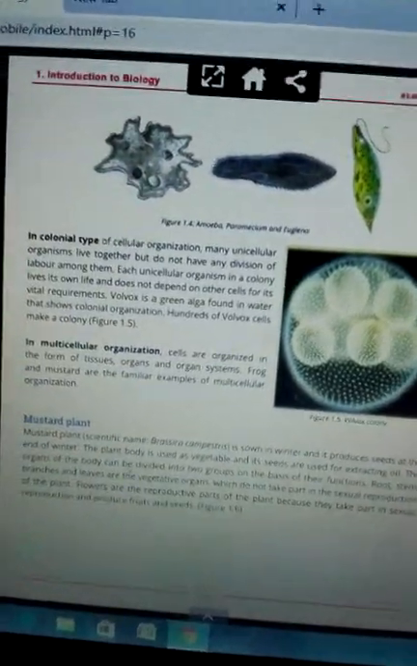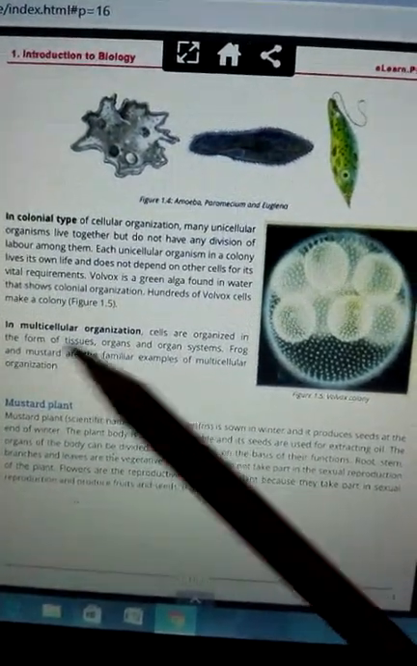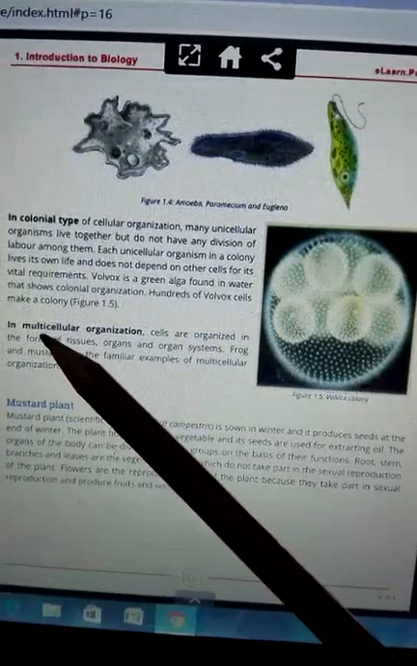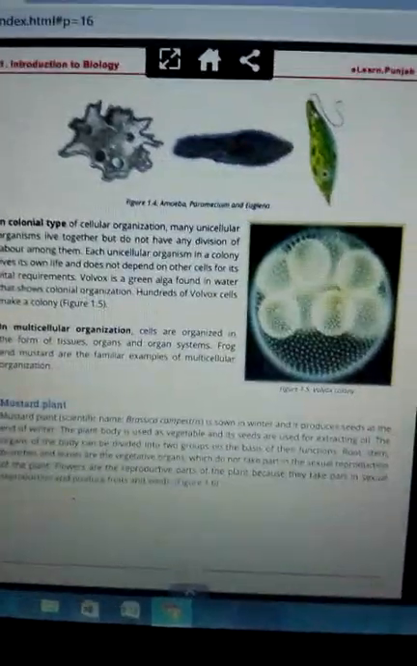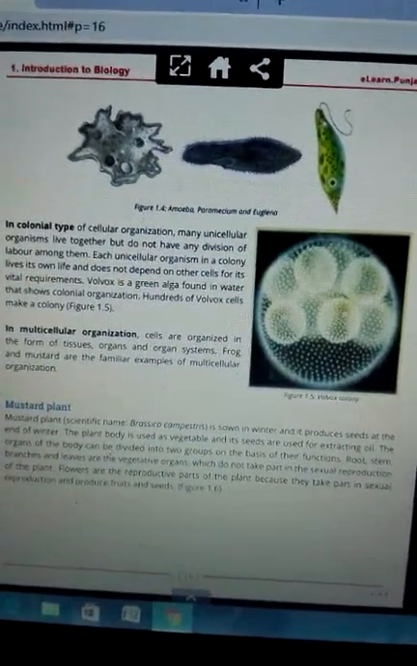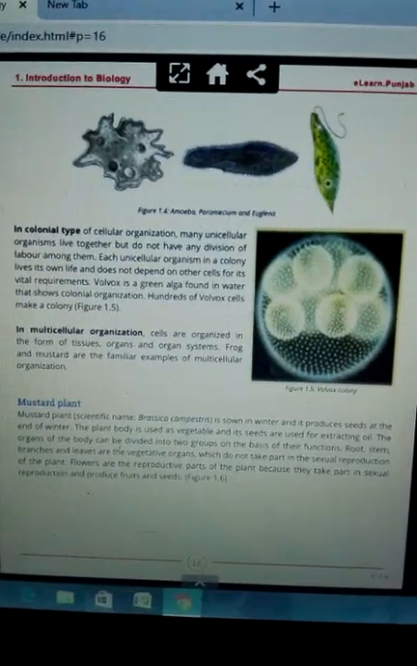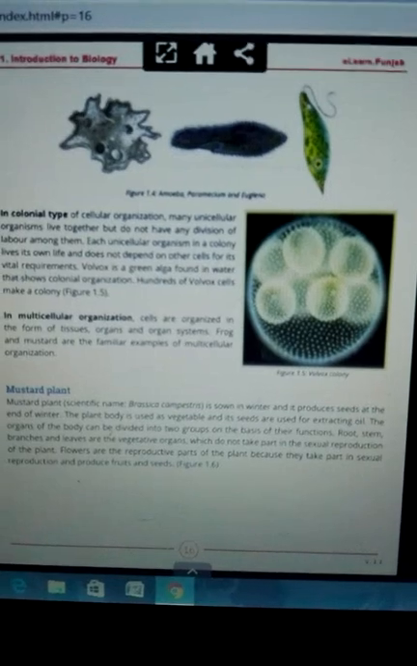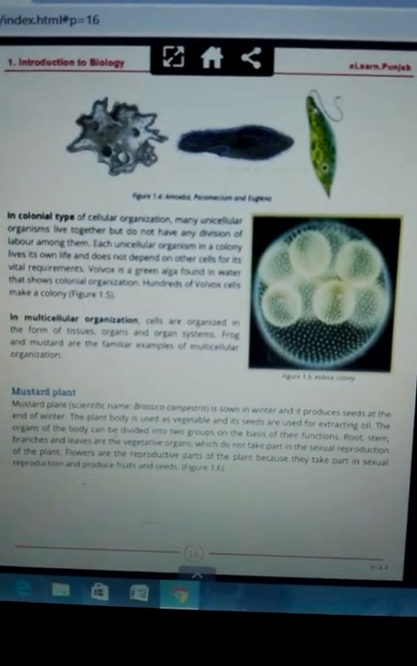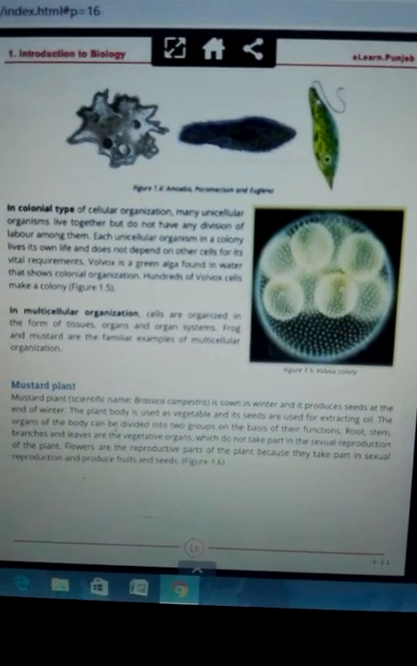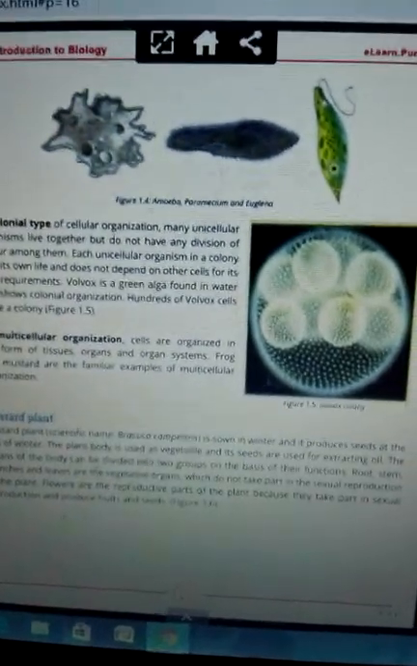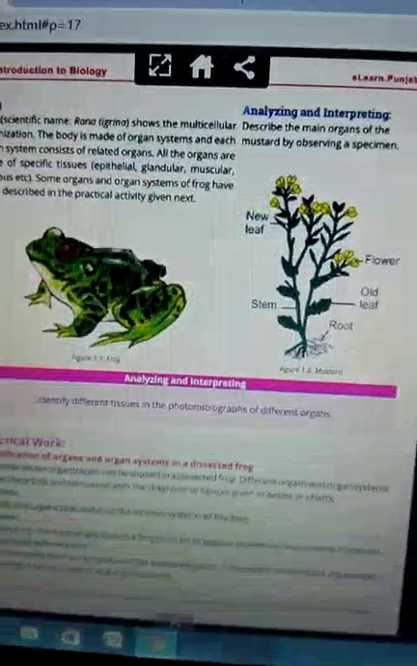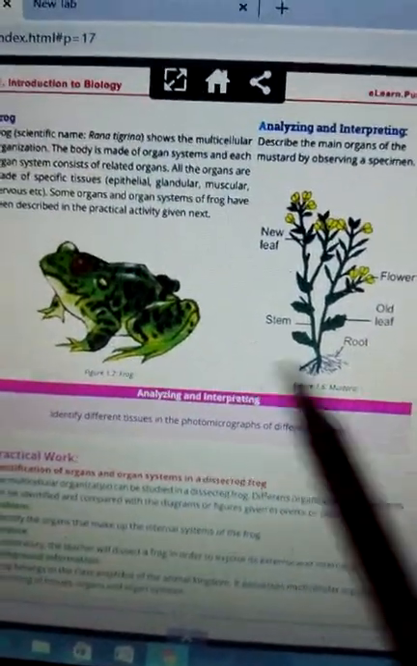Alright? Next is multicellular organization. The word multi means more than one, and cellular means cell. So the organisms which have more than one cell are organized in the group called multicellular organization. They are made up of tissues, organ systems, etc. There are 2 examples of them: one is the mustard plant and the other is the frog.